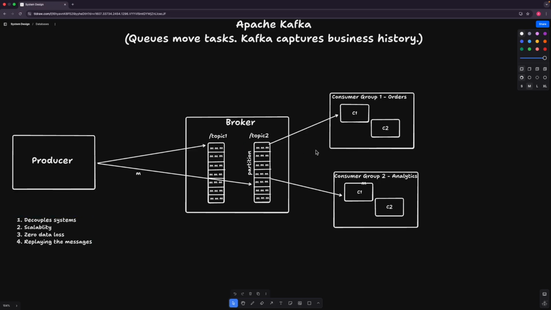For those 3 hours, we can just reset the offset to the previous time. Okay, so we have that feature in Kafka where we can reset the offset. By offset, I mean, let's say an offset is like an index within the partition in the topic.